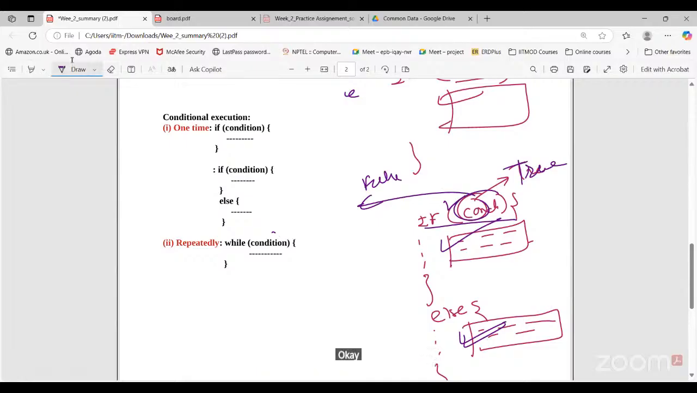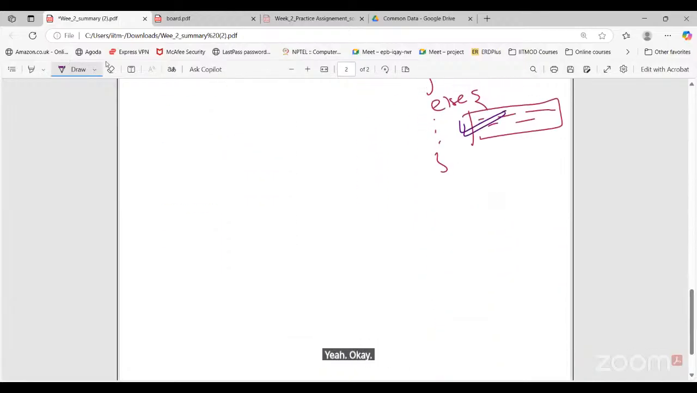Okay. Any doubt in if and while statement here? Anyone? Sir, how can a statement go to else? Okay, so let me take one example here.